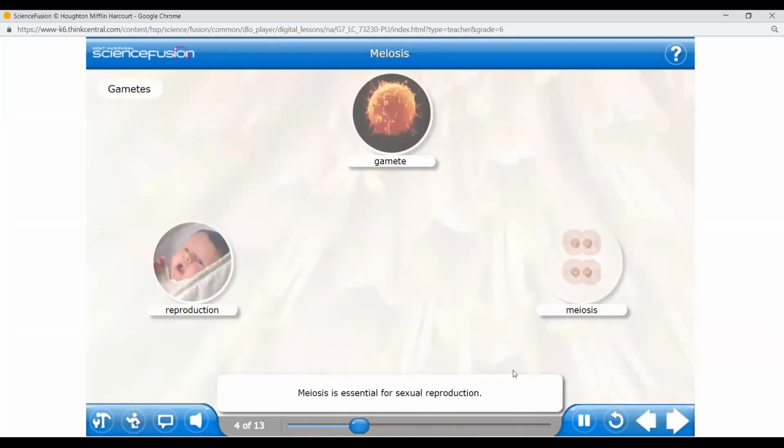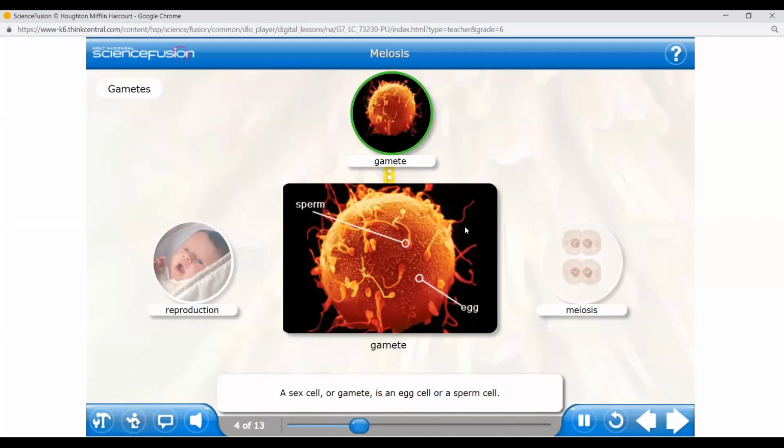Can you hear the video? Meiosis is essential for sexual reproduction. Click the images to learn why. A sex cell, or gamete, is an egg cell or a sperm cell. Each sex cell contains half the number of chromosomes found in the rest of the body's cells. When a cell has half the number of chromosomes, it's called a haploid cell. In humans, sex cells are found only in the reproductive organs. Females produce egg cells, and males produce sperm cells.